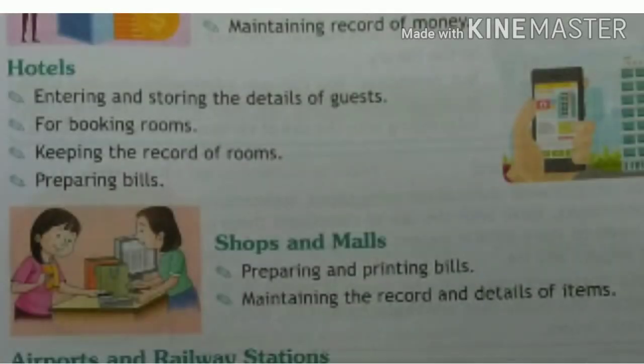Now role of computers in hotels. You must have noticed that when we go for a tour and we stay in hotels, there is a person who sits in front of the computer in the reception who keeps the record of the guests. So computers are used for storing details of guests, for booking rooms, keeping the record of rooms, and also when you check out of the hotel, it also helps in preparing bills.